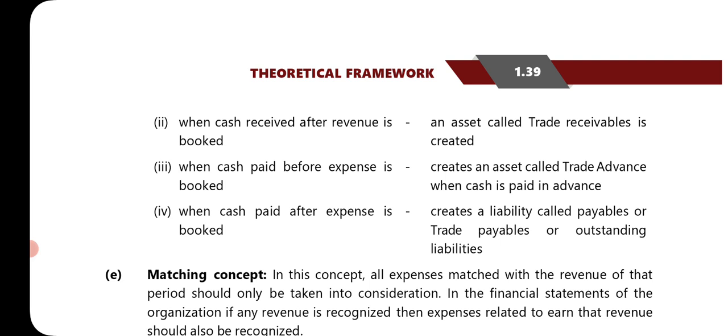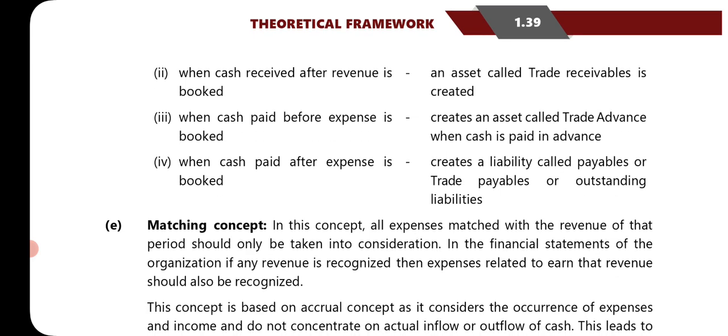These words are for the non-commerce students. This thing might go beyond your limit. Sorry, but hang on tight. Okay, gradually you will understand this. Number 4, when cash is paid after expenses are booked, it creates a liability called payable or trade payable or outstanding liability.